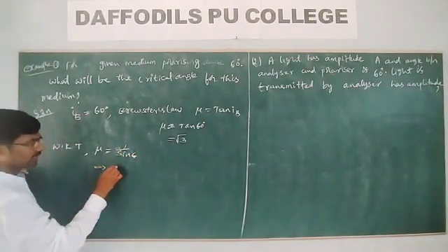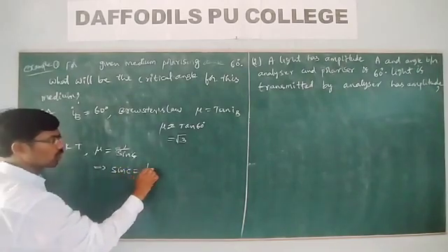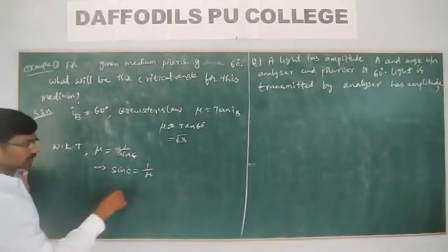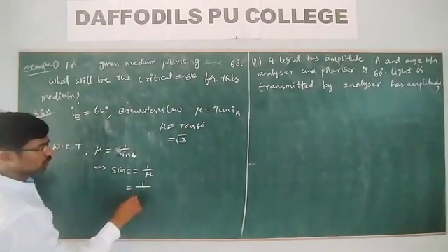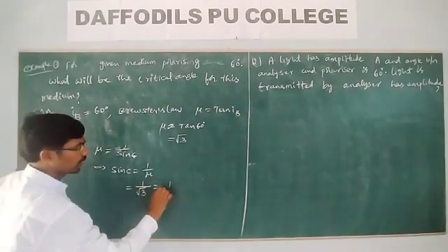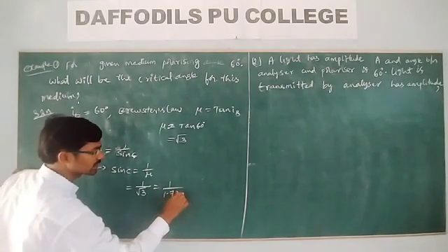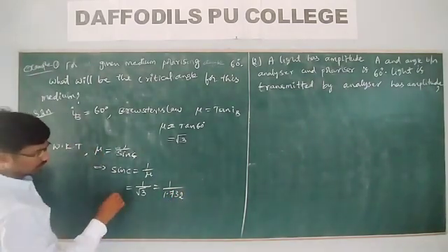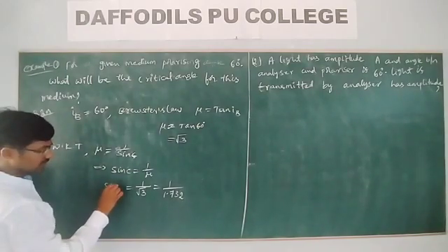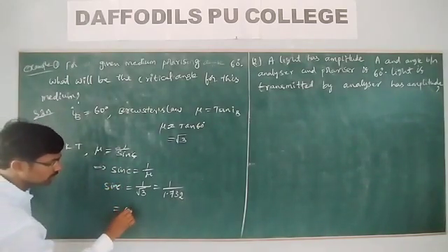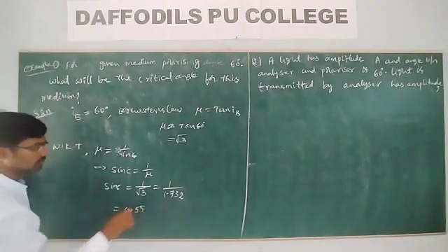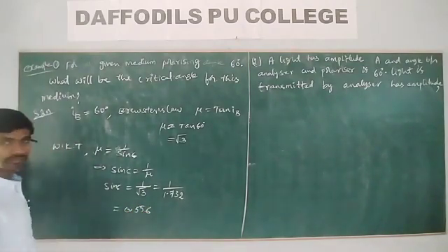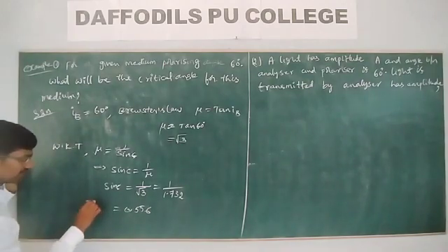Then sin c is equal to 1 by mu, that is 1 by root 3, which is 1 by 1.732, around 0.556.